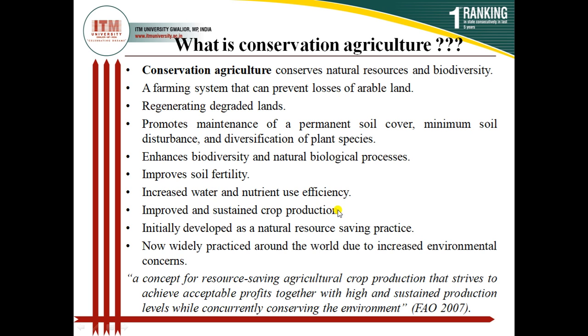If we exploit our resources extraordinarily to produce larger profit in a shorter time, definitely we are going to degrade our land. So the productivity will not be sustainable for a longer time. So this conservation agriculture is the concept which ensures the long-term improved crop yield. So this improved and sustained crop production can be achieved from this conservation agriculture practice.